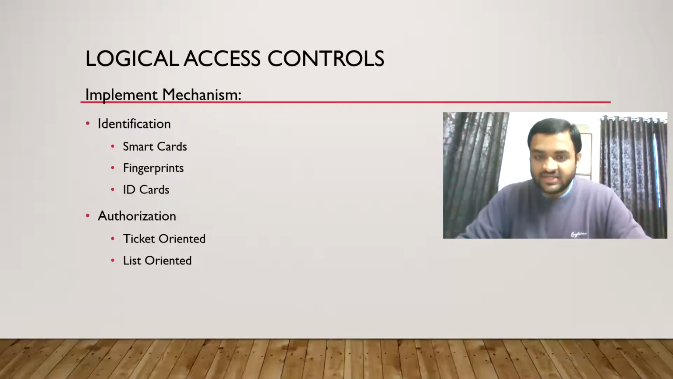Now, what is the mechanism that we have to implement? For identification, we will use smart cards, fingerprints, ID cards. For authorization, it will be ticket oriented or list oriented. Ticket oriented is temporary authorization, list oriented is clearance as per our responsibility. Once again, smart card, fingerprints, ID cards, then authorization is ticket oriented and list oriented.